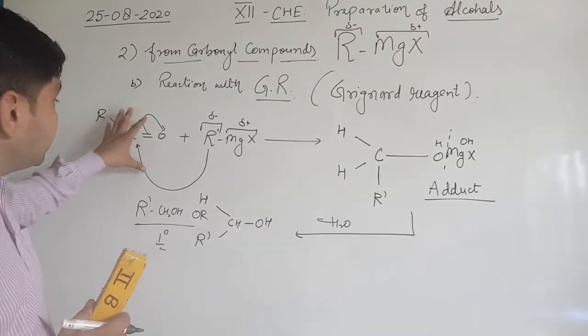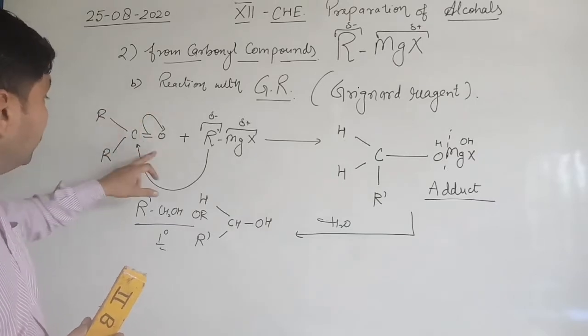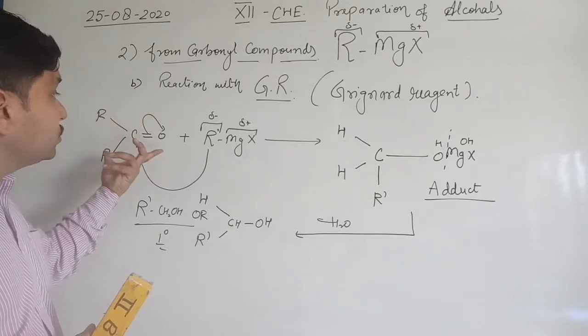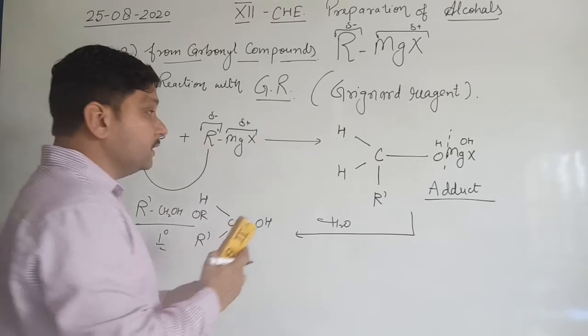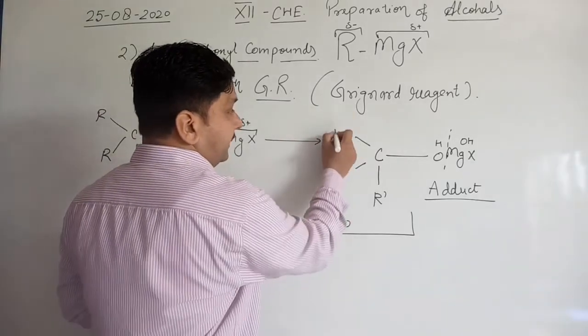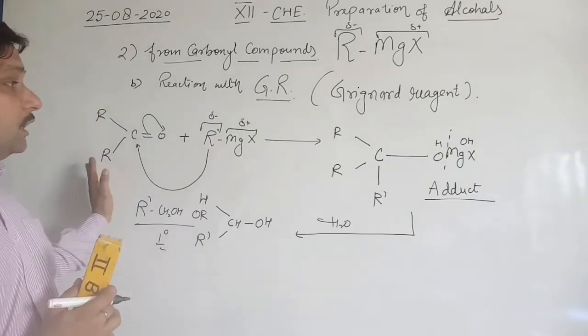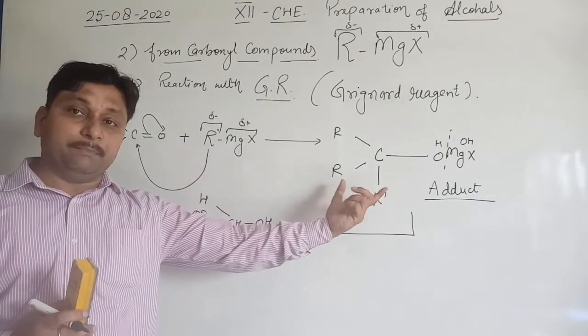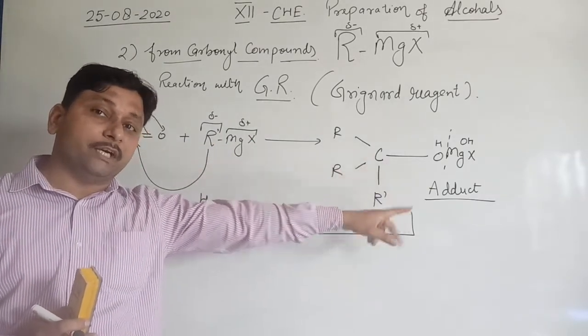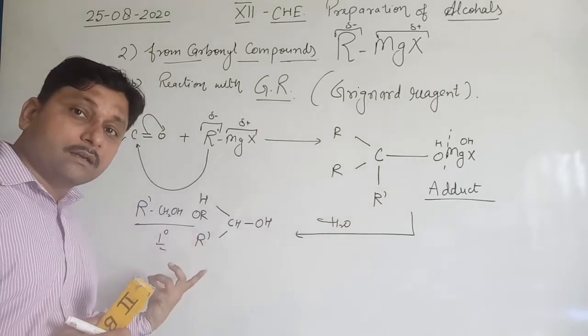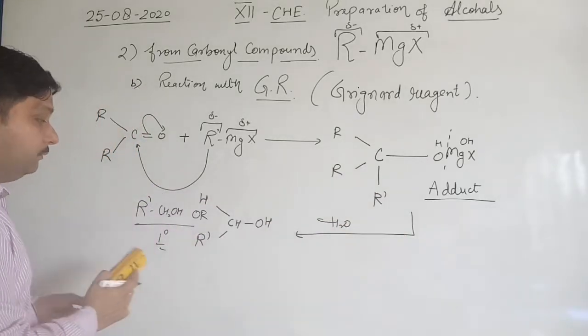Now this compound behaves as a ketone, RCOR. So when ketone reacts with Grignard, the adduct will be formed like that. This ketone converts into this type of adduct, and after hydrolysis into alcohol, it will form